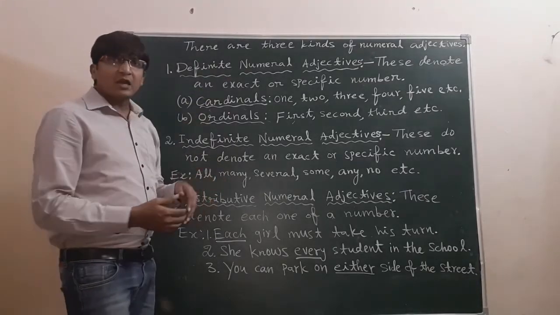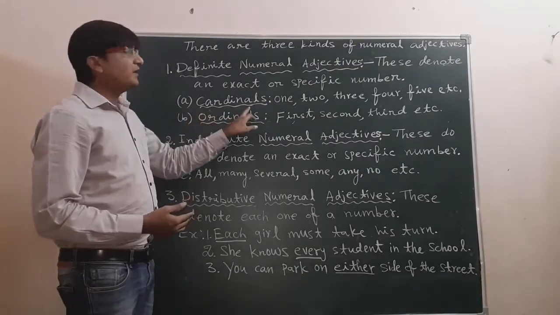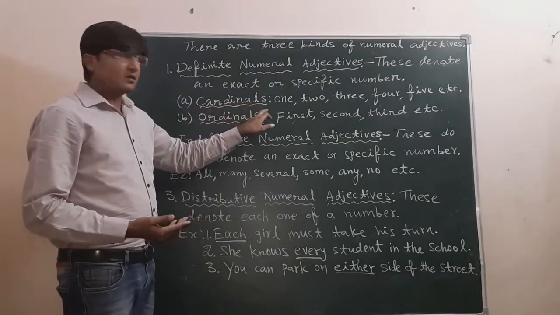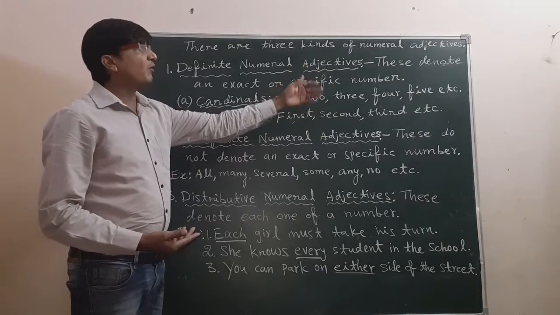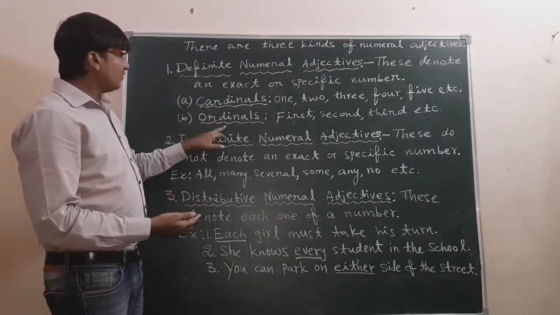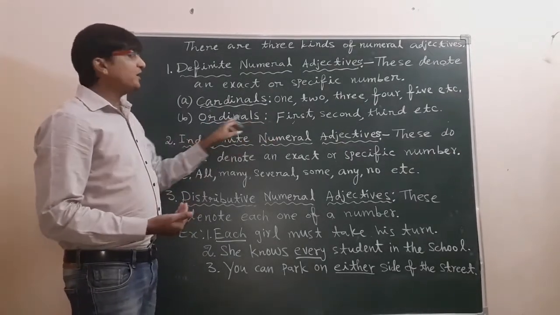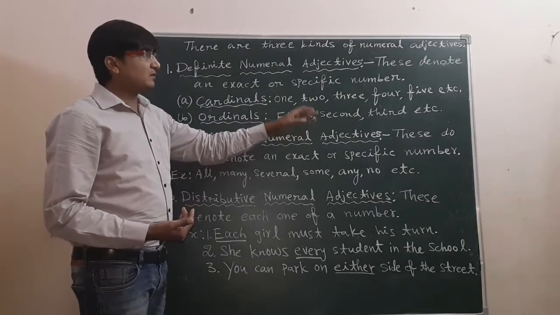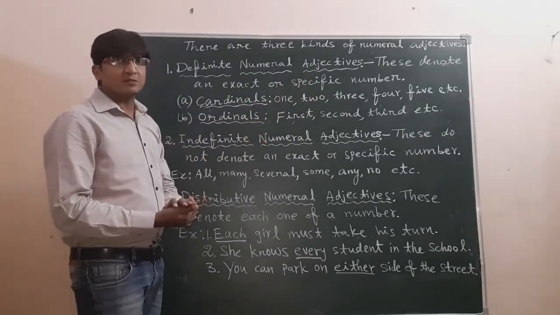And in these again we have two kinds and two types. First one, cardinal adjectives, or we can also call them cardinals, and in those we have 1, 2, 3, 4, 5, 6, etc. And the second one, ordinal adjectives, and these are called ordinals. And what are ordinals? See here, first, second, third, fourth, fifth, etc. Like this we can say many examples.